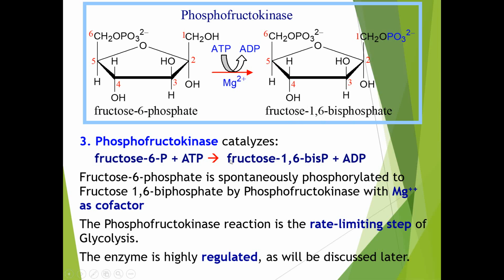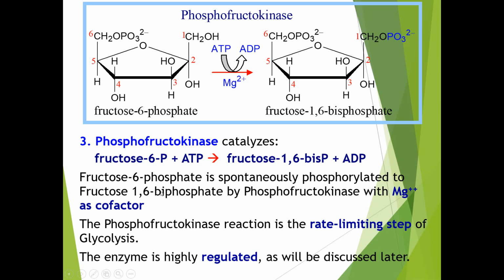Fructose 6-phosphate is spontaneously phosphorylated to fructose 1,6-bisphosphate by the phosphofructokinase enzyme, which is responsible for this reaction, with magnesium acting as a cofactor. So this enzyme, ATP and the magnesium cofactor are the requirements for this conversion.